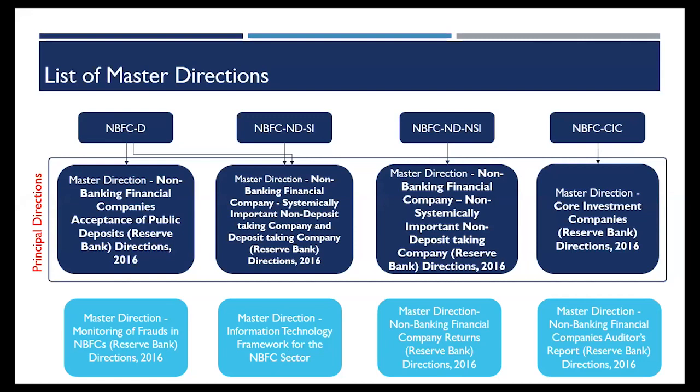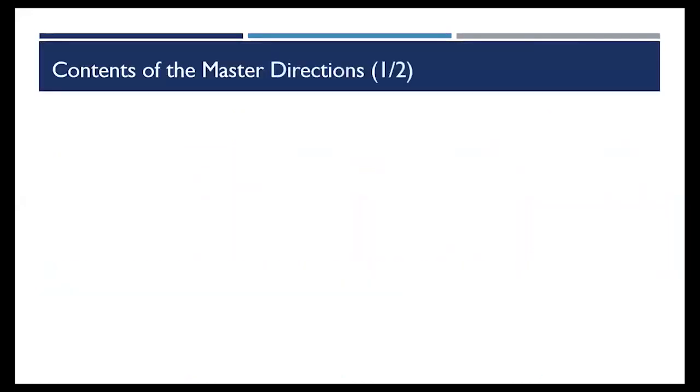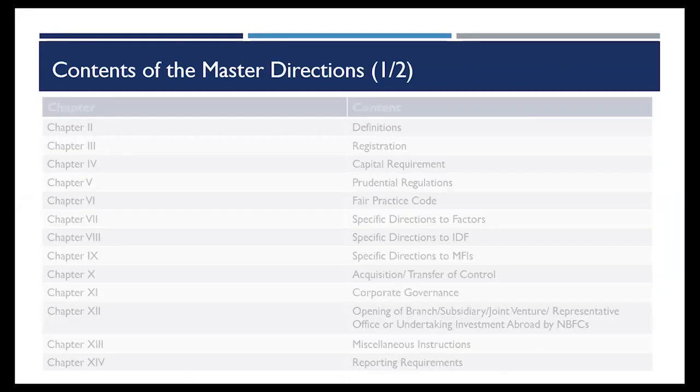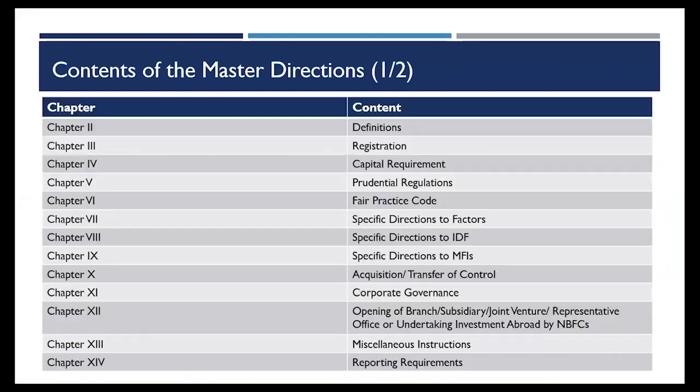Let us get into the major contents of the master direction for systemically important companies that we'll be covering. Mainly, what is important over here to see is the capital requirement, prudential regulations, fair practice code, corporate governance, acquisition and transfer of control. If I have to sum up, these are the key areas of concern which will be important for discussion over here, and to understand what is there inside these regulations.